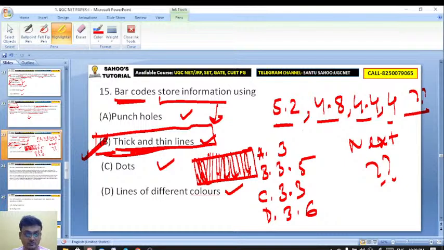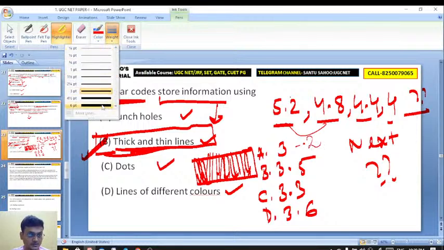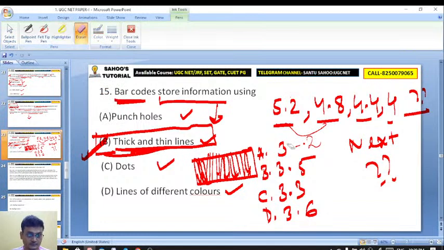You see from 5.2 to 4.8, here the subtraction is 0.4, isn't it?